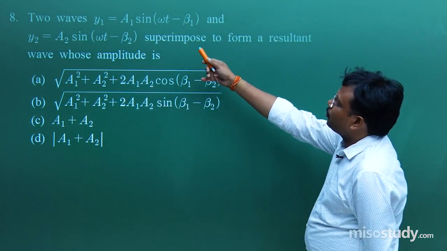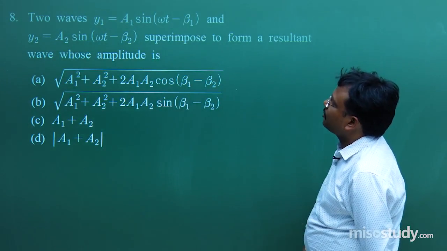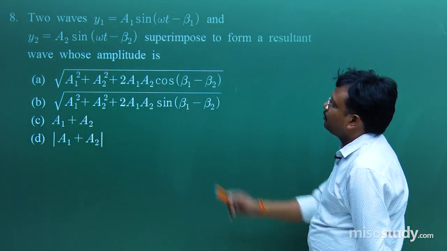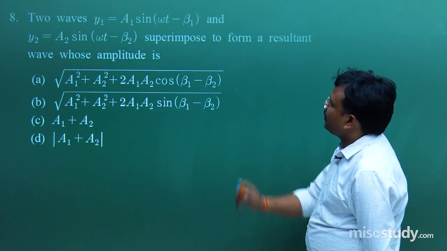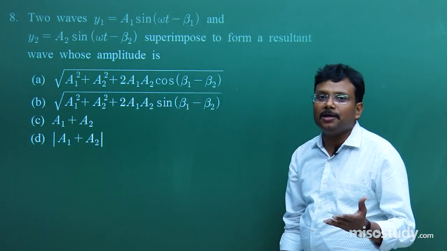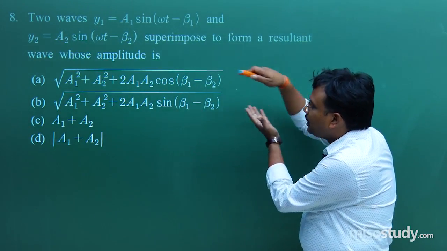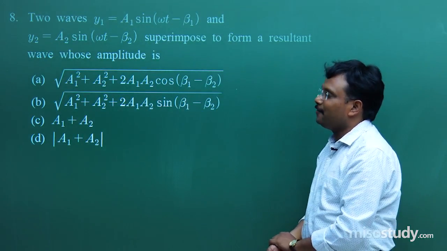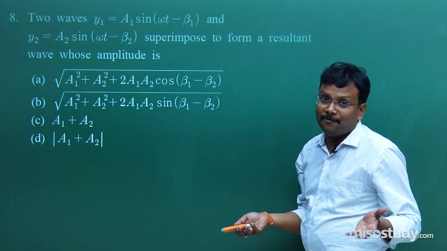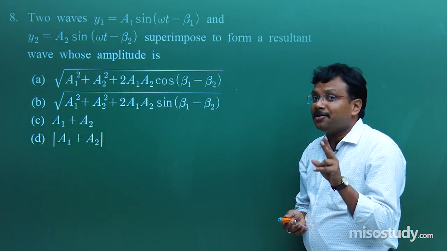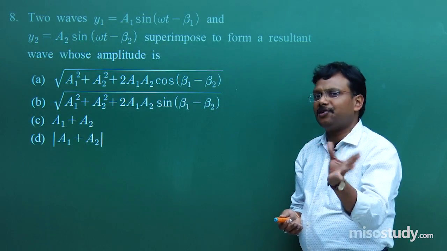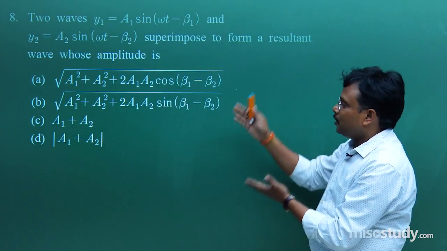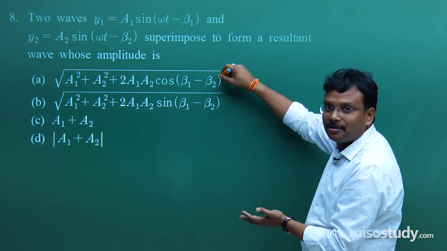Two waves, y1 is equal to a1 sin(omega t minus beta 1) and y2 is equal to a2 sin(omega t minus beta 2), are superimposed to form a resultant wave whose amplitude is, directly in front of your eyes, the square root of A1 square plus A2 square plus twice A1 A2 cos theta. Why did I mention this? At least 3-4 questions come directly from recalling this formula. Simple result. If you are able to recall this, good.